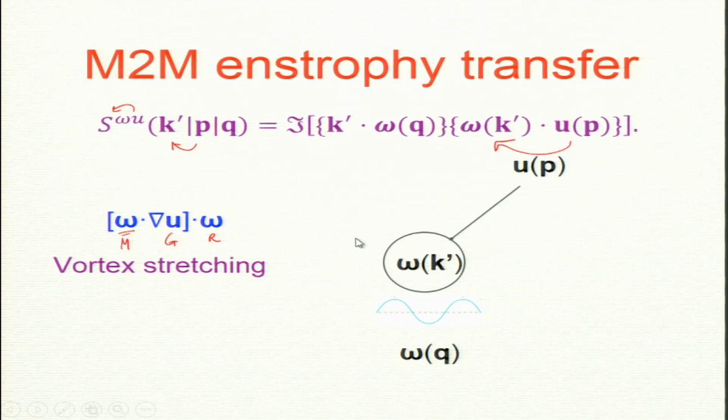And the arrow is not very clear, but up is a giver, this is a receiver and this is a mediator. Okay. So, this is mode to mode, u to omega, we just discussed mode to mode transfer. So, there is vorticity to vorticity and there is velocity to vorticity.